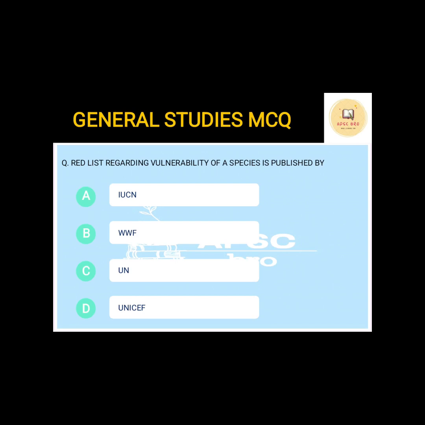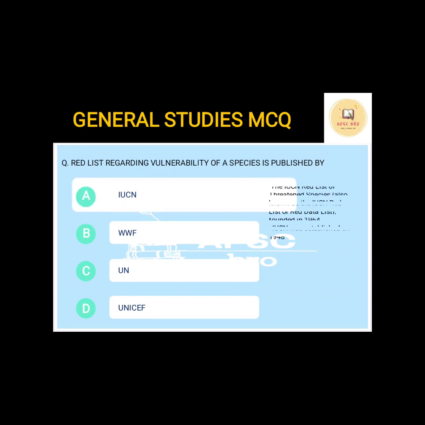But do go through all the other 3 organizations that we have mentioned in our options: WWF, UN, UNICEF, etc. The IUCN Red List was founded in 1964, but IUCN itself was established in 1948. These are again trivia which are important from the exam point of view.